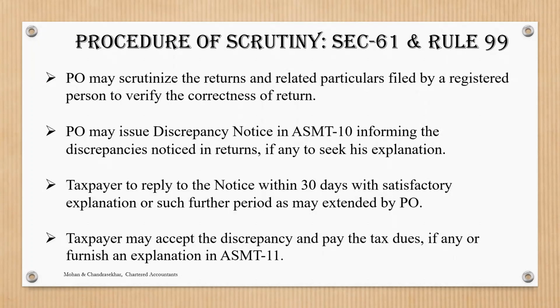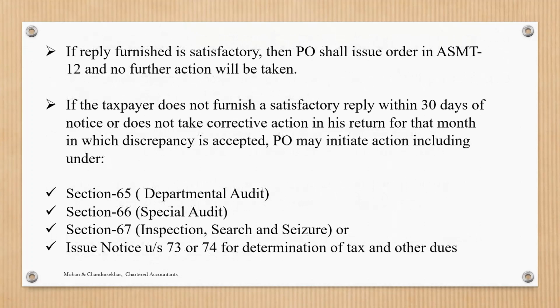The taxpayer has to give a reply within 30 days, whether any objection is there or he is ready to pay the tax. The taxpayer may accept the discrepancy, pay the tax due and furnish the explanation in ASMT 11. If the reply furnished is satisfactory, the PO will close and issue an order in ASMT 12.